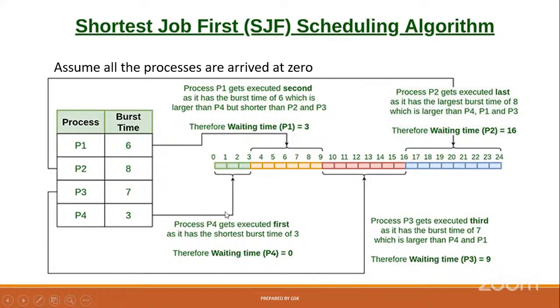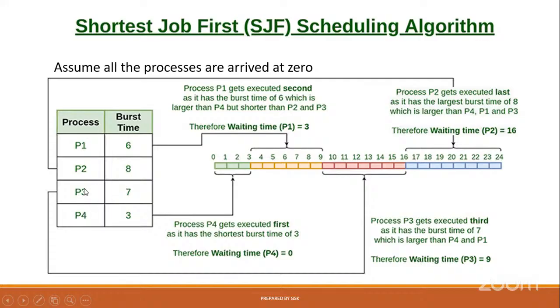First, we need to select P4, and for P4 we need to give 3 seconds. Assume that one box is 1 second. So 3 seconds of time for the execution of P4, then execution is completed. Now, among the next 3, which has the least burst time? That is 6, P1. Observe here this arrow mark, and second, P1 will enter for execution, 6 slots, 6 seconds in simple terms. Then after that we have only 8 and 7, obviously 7.